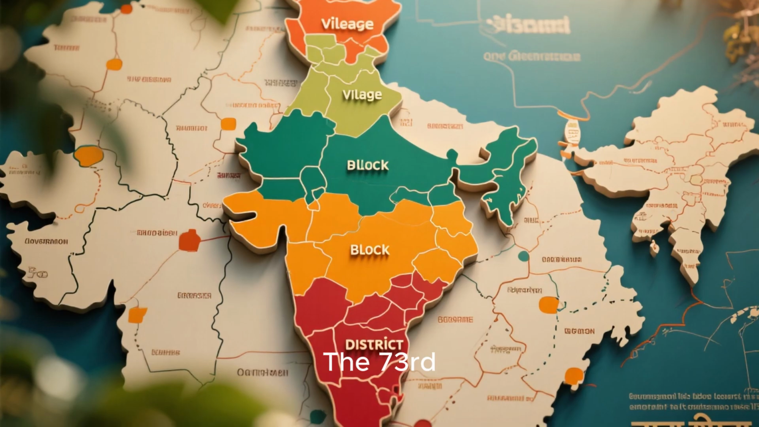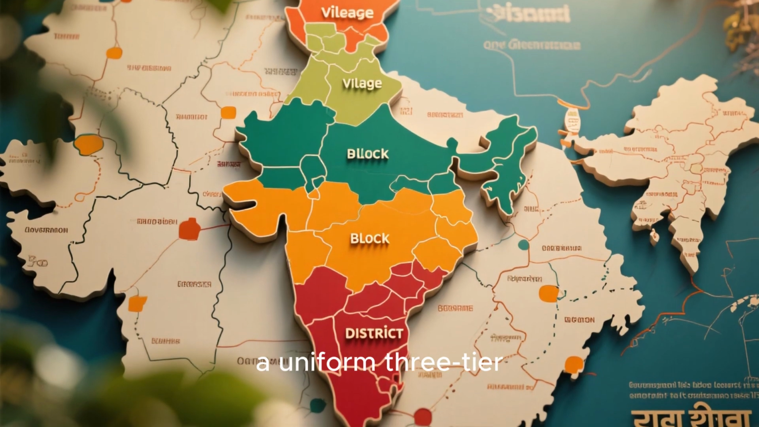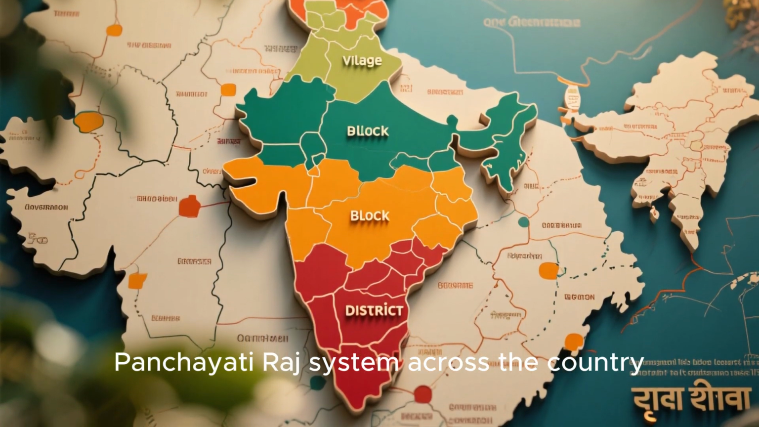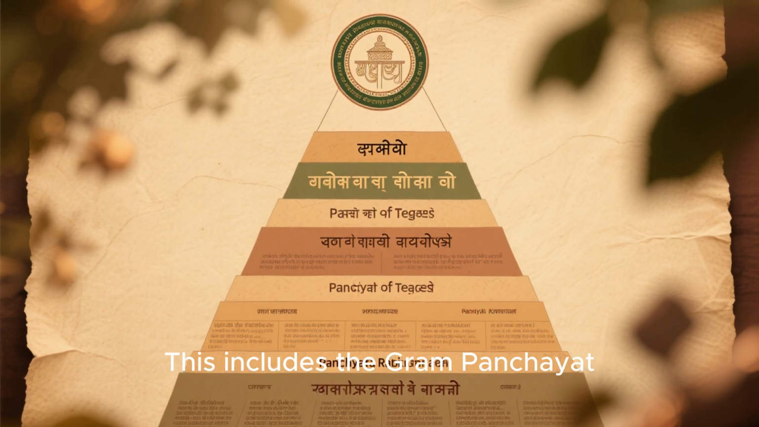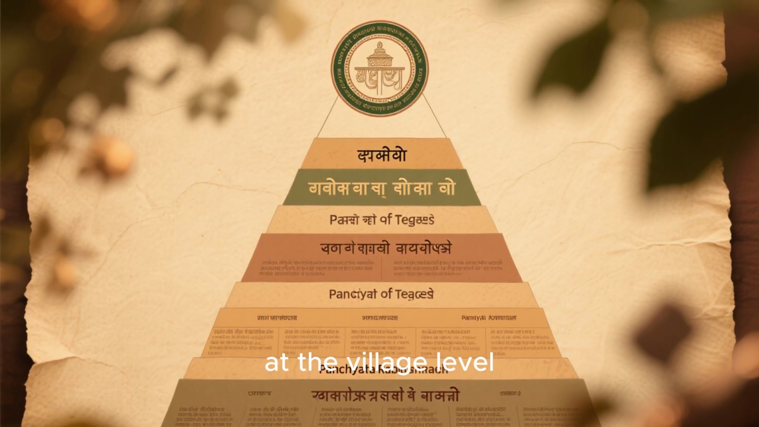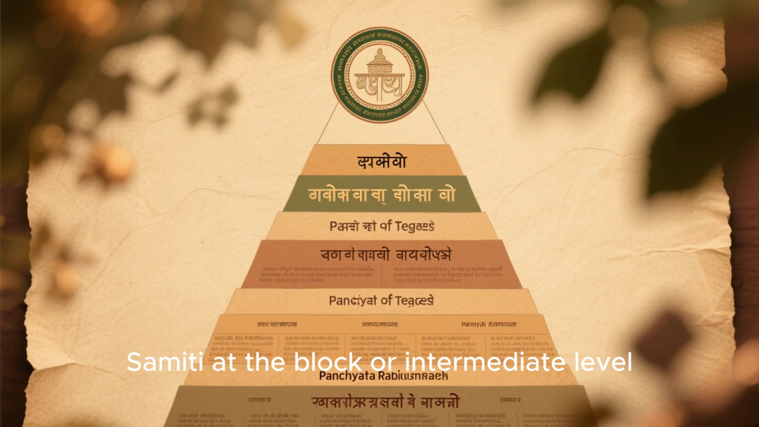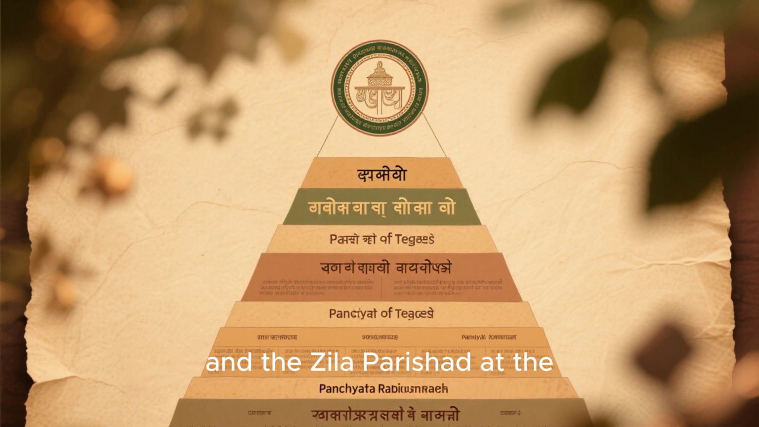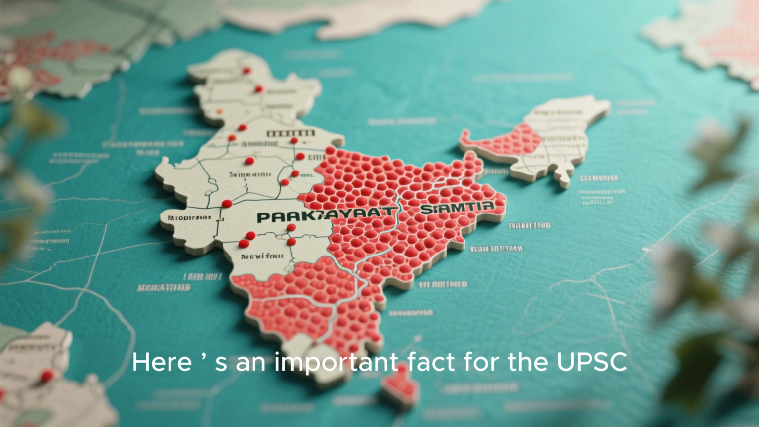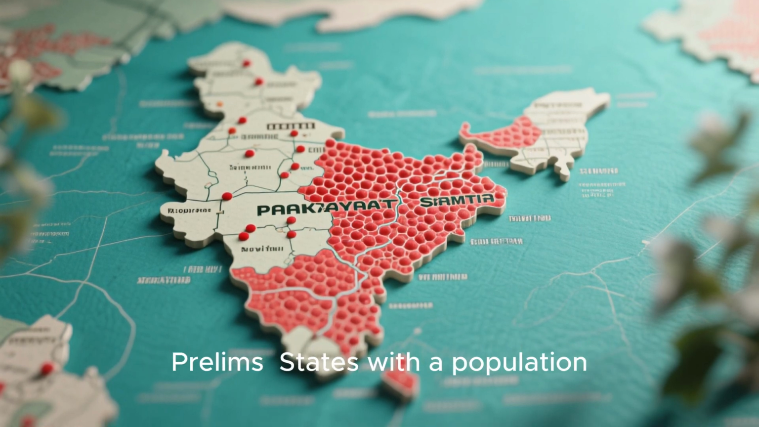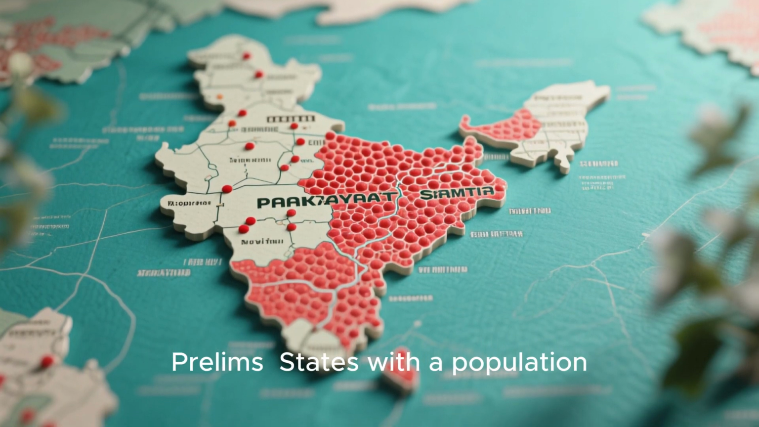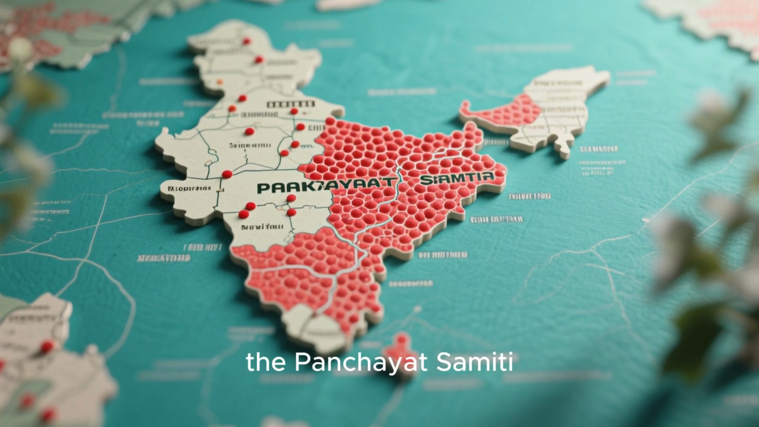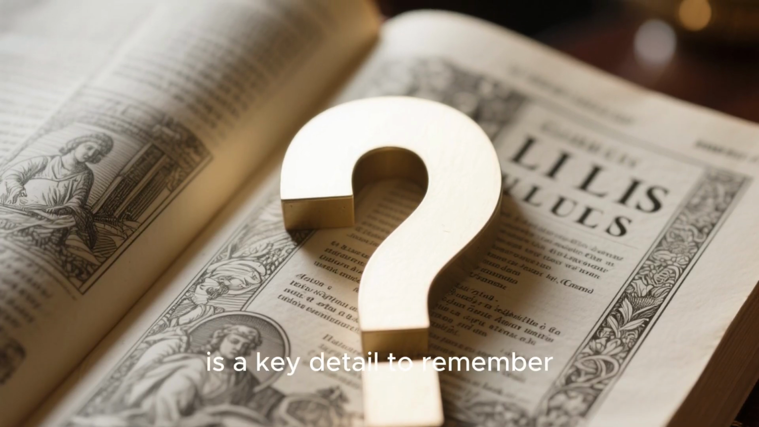The 73rd Amendment established a uniform three-tier Panchayati Raj system across the country. This includes the Gram Panchayat at the village level, the Panchayat Samiti at the block or intermediate level, and the Zila Parishad at the district level. Here's an important fact for the UPSC prelims. States with a population below 20 lakh have the option to not constitute the intermediate tier, the Panchayat Samiti. This flexibility is a key detail to remember.